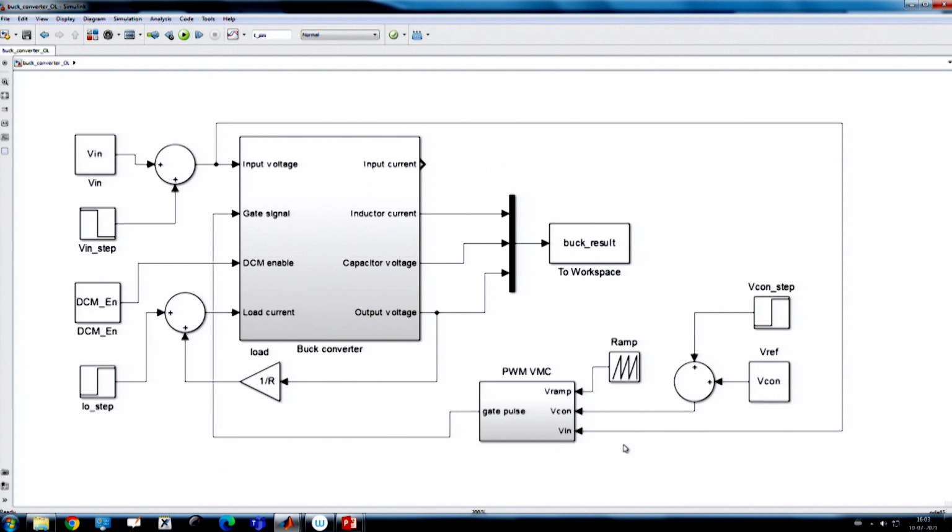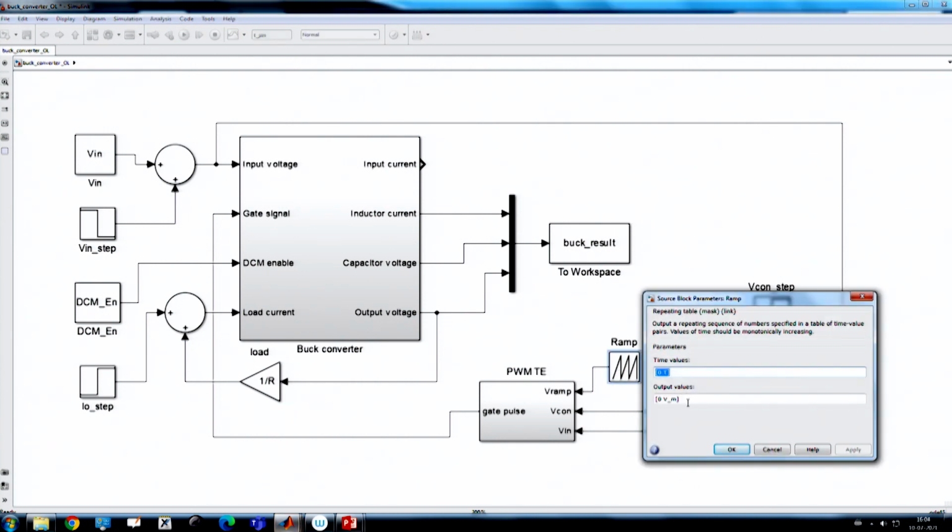In this particular example, I am initially going to consider this trailing edge modulation block. The trailing edge modulator requires two things. One is the ramp, which you are defining, and I am taking 10 volt as the maximum value of the ramp, because we have discussed that if we want to run a DC-DC converter, we have to consider a sawtooth waveform.